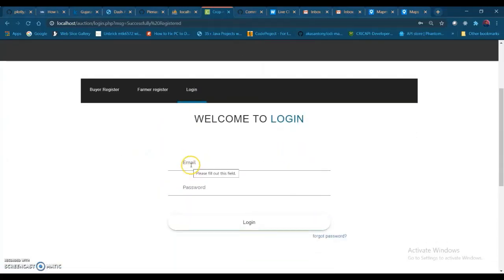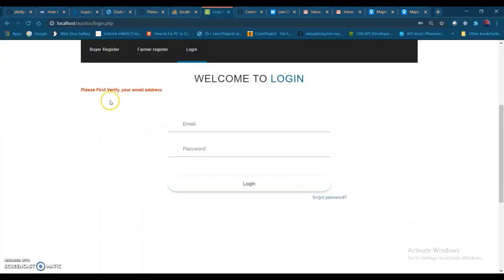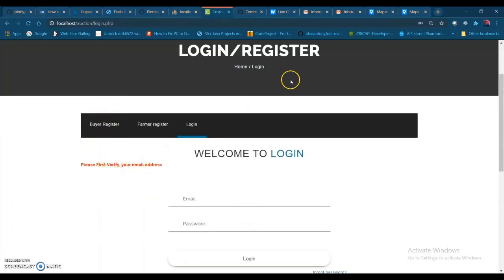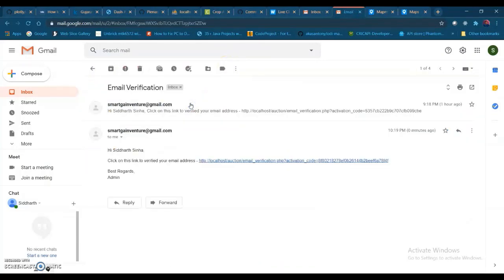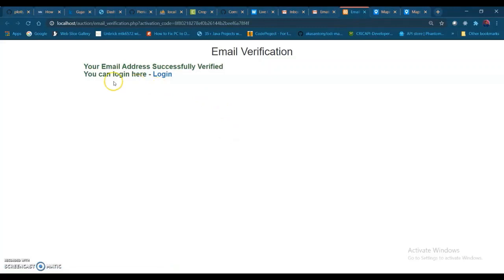After registering, we cannot log in directly, we need to verify our email. If we try to log in directly, you can see we get an error message: please first verify your email address. You can see this mail ID that I have, and here I have got a message to click on this link to verify your email address. On clicking this link, we got email verification done. We can now log in.